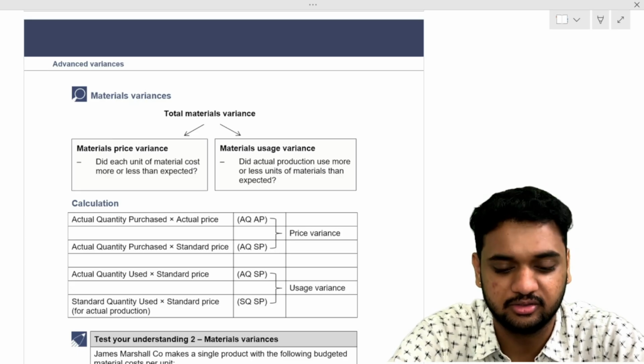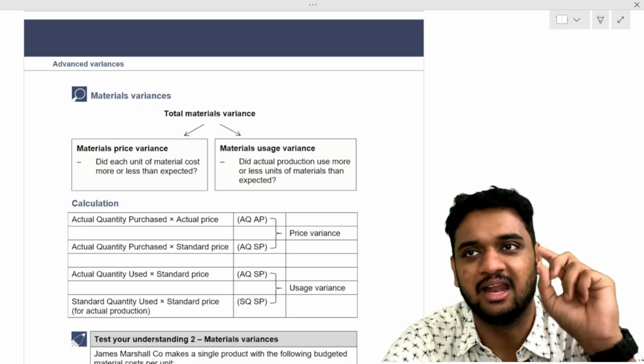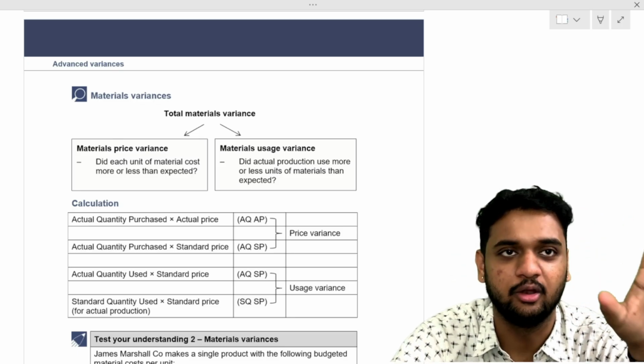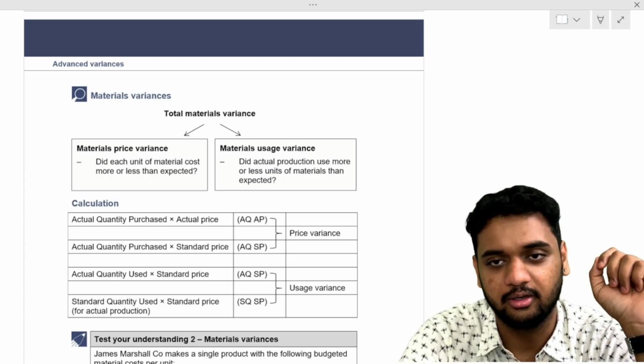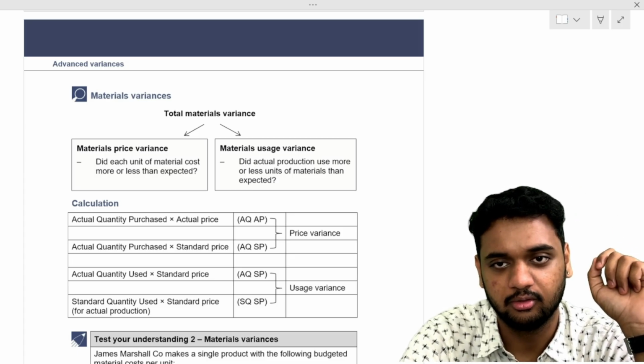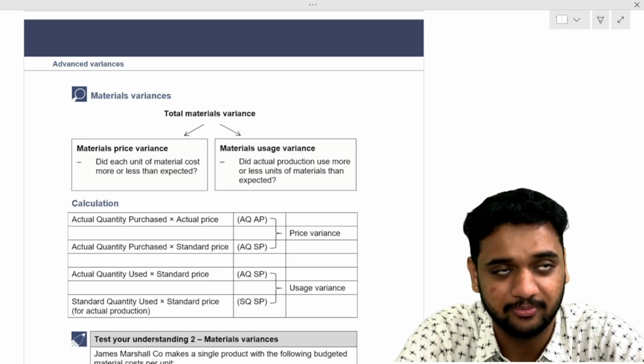You're starting a business. What and all costs will you incur? Variance can happen in two things. It can happen in your cost. It can happen in your sales.